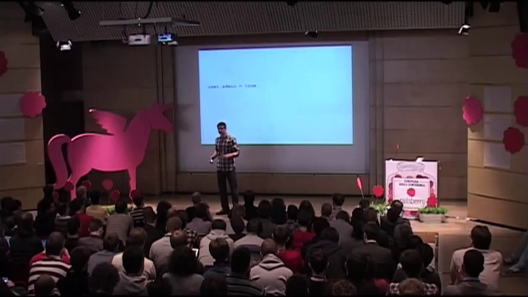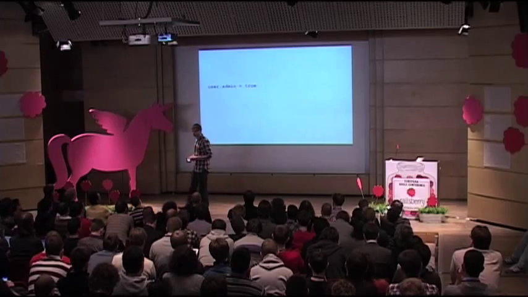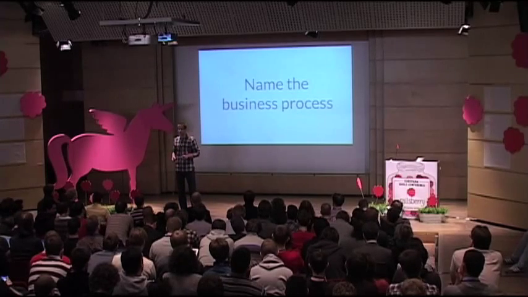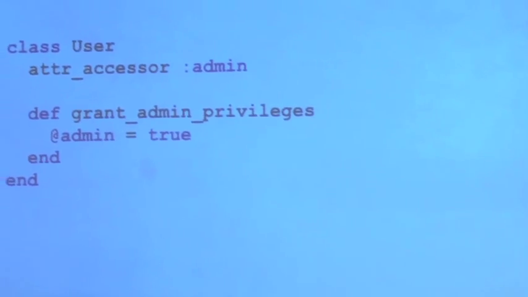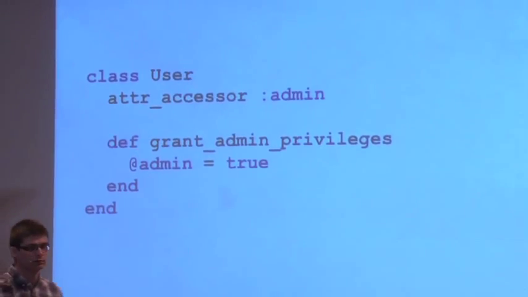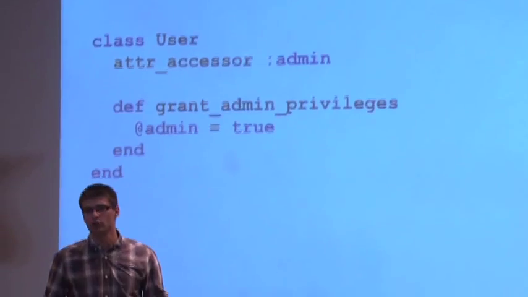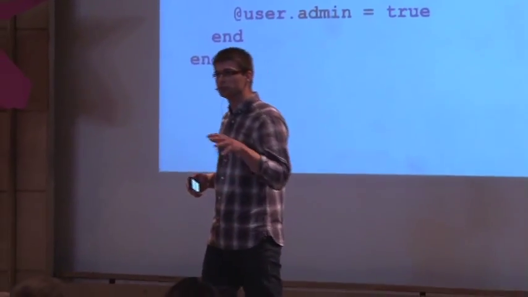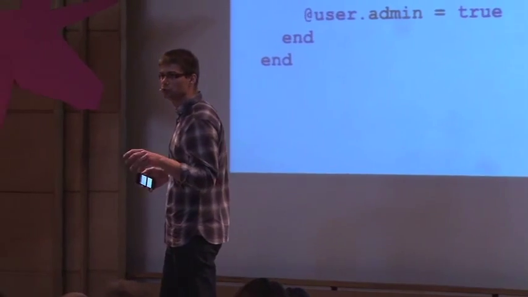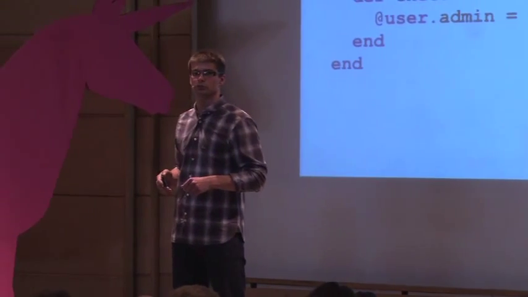Oftentimes we just forget about one place or another, and this is how we introduce bugs. What is the solution for that? Again, name the business process. Give a proper name to the business process, and when you have the name, encapsulate it. We could either encapsulate it in a method on a user class, or we could even go further and encapsulate it within a separate class whose single responsibility is to deal with granting admin privileges to the user.